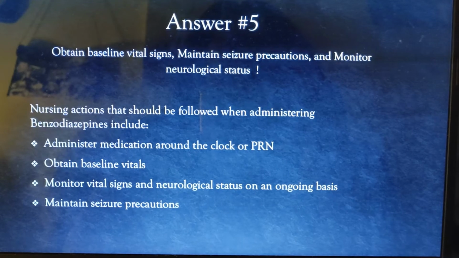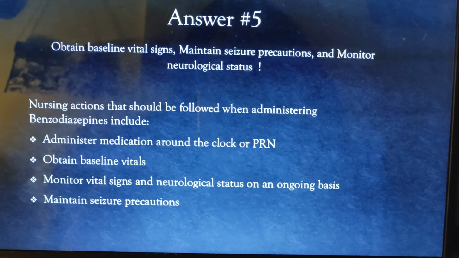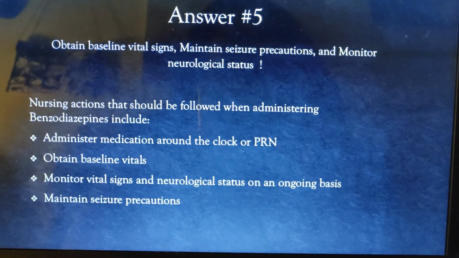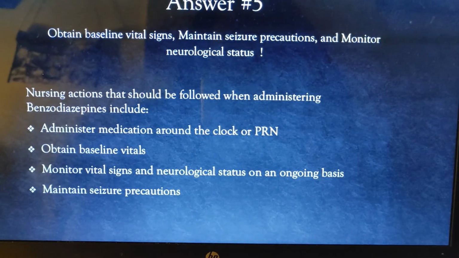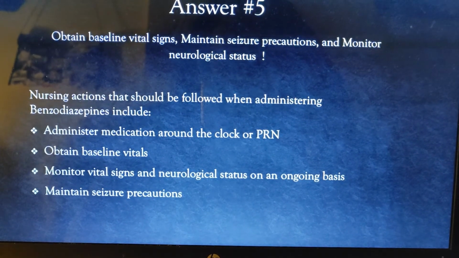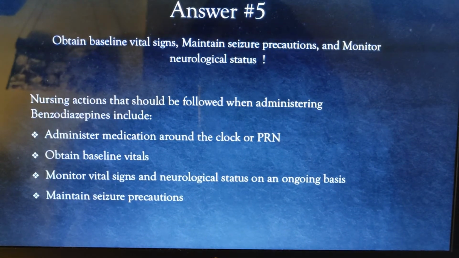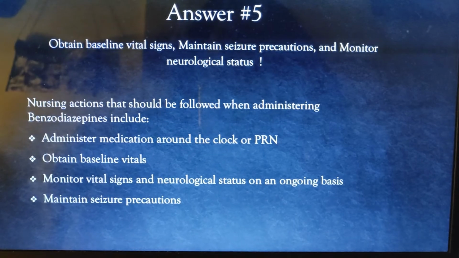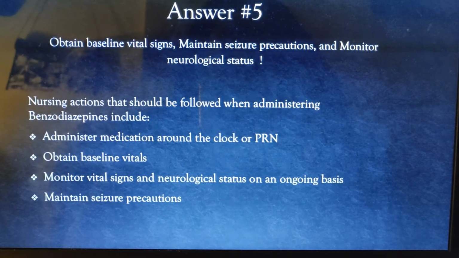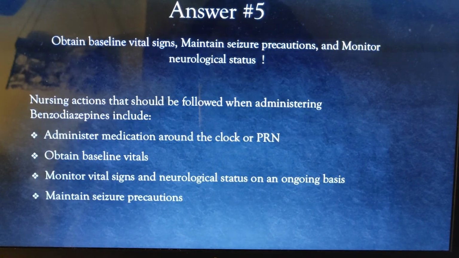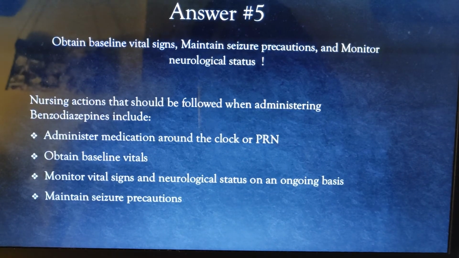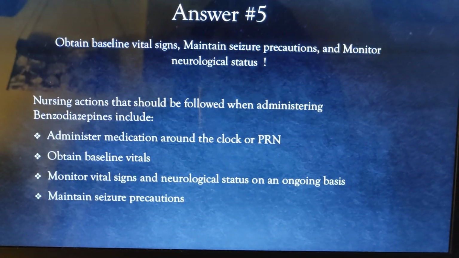Obtain baseline vital signs, maintain seizure precautions, and monitor neurologic status. As stated in a previous slide, the nursing actions that should be followed when administering benzodiazepines are administer medication around the clock or as needed, obtaining baseline vital signs, monitoring vital signs and neurologic status on an ongoing basis, and maintaining seizure precautions.